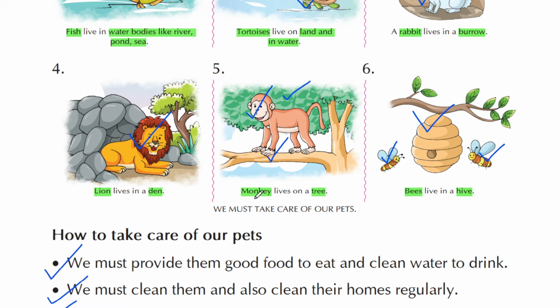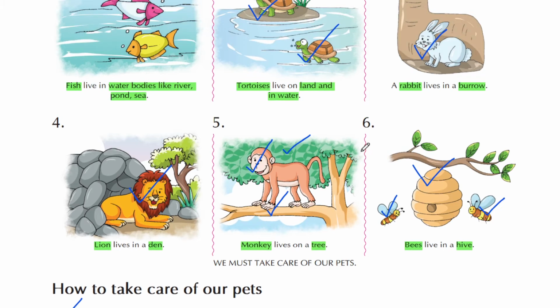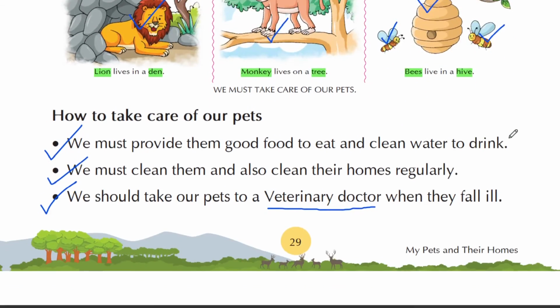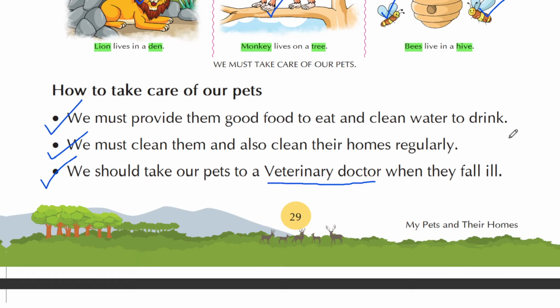We all know that monkey lives on a tree. Here you can see green leaves of this tree and these are the branches of that tree and a monkey is here. Bees live in a hive. So we can see 2 bees are here and this is their home which is known as beehive or hive. So what you have to do, you have to underline the name of the animals and their natural homes as I have done it. Now let's move on to the next part, how to take care of our pets.